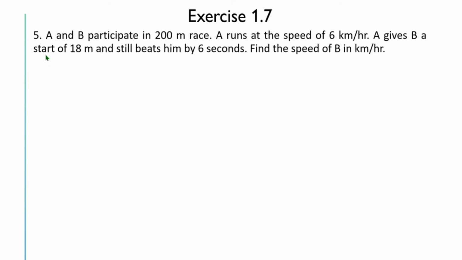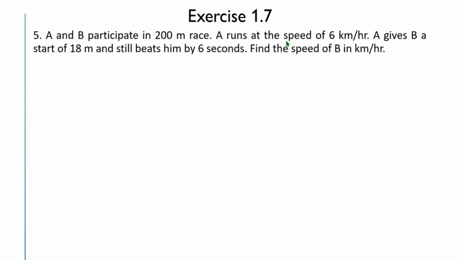Next question. A and B participate in a 200-meter race. A runs at the speed of 6 km per hour. A gives B a start of 18 meters and still beats him by 6 seconds. Find the speed of B in kilometers per hour. Here we are given the distance and time in meters and seconds respectively, whereas the speed of A is given in kilometers per hour, and we have to find the speed of B also in kilometers per hour.